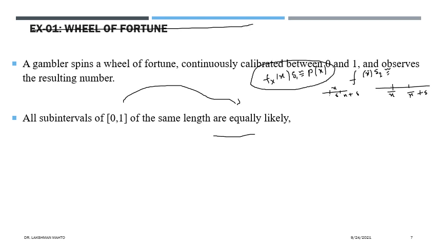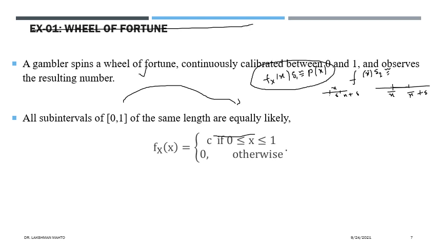Both intervals have the same width delta, so we will say that both are equally likely. They have equal probability as well, and equal density as well. So we are defining the problem this way.